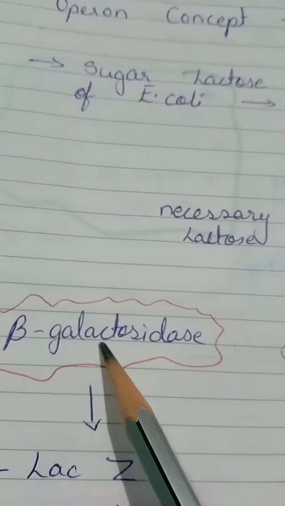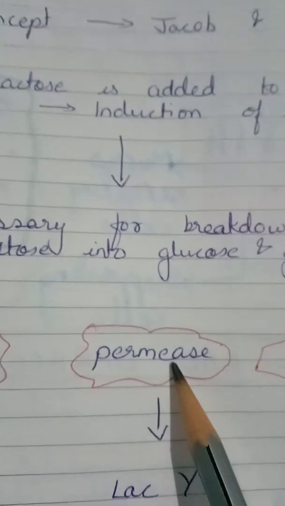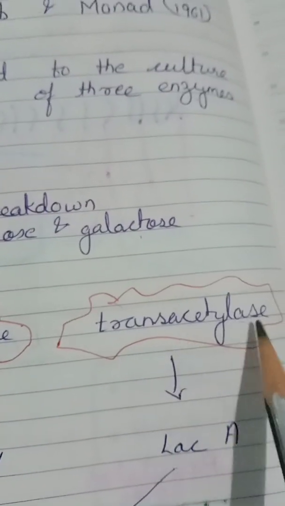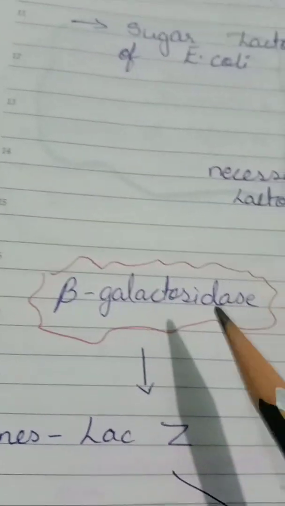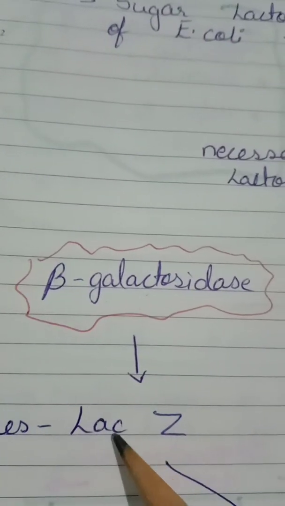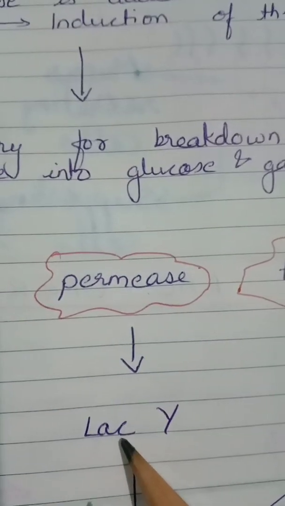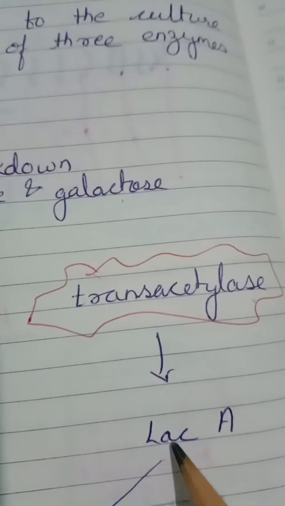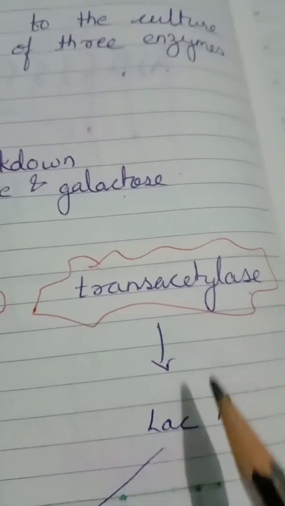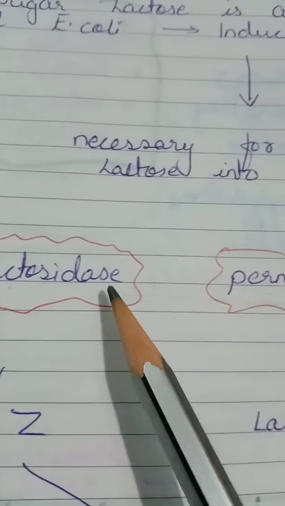So, lactose is added, three enzymes are active and they are necessary for conversion of lactose into glucose and galactose. Now, which are the three enzymes? Beta galactosidase, permease, transacetylase. Beta galactosidase is regulated by the gene LAC-Z. Permease is regulated by LAC-Y. Transacetylase is regulated by LAC-A. LAC is lactose. So these three genes are necessary for the production of these three enzymes.